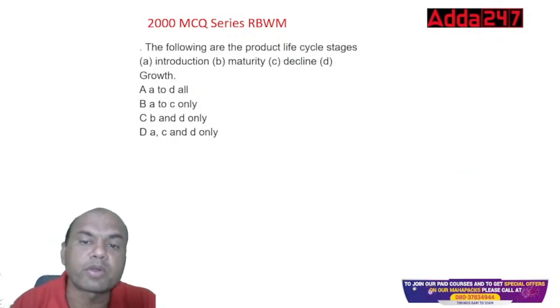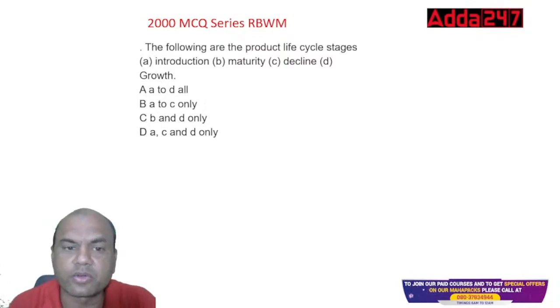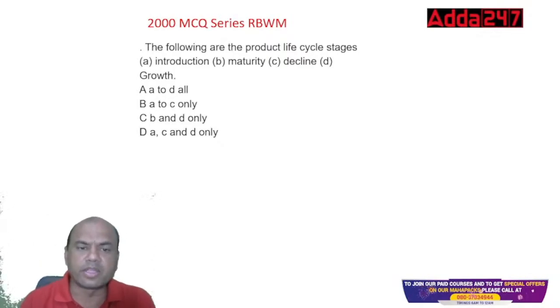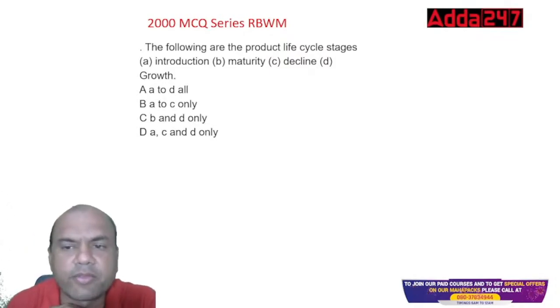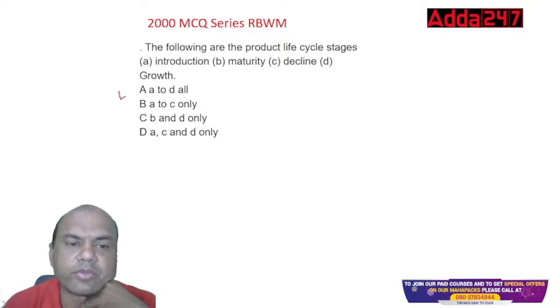The following are the product life cycle stages. Just now I gave you introduction, growth, maturity, and decline. So what is the answer now? Everyone must be able to answer this. A to D all, A to C all, B and D only, A, C and D only. Comment section, everyone, give the answer fast.